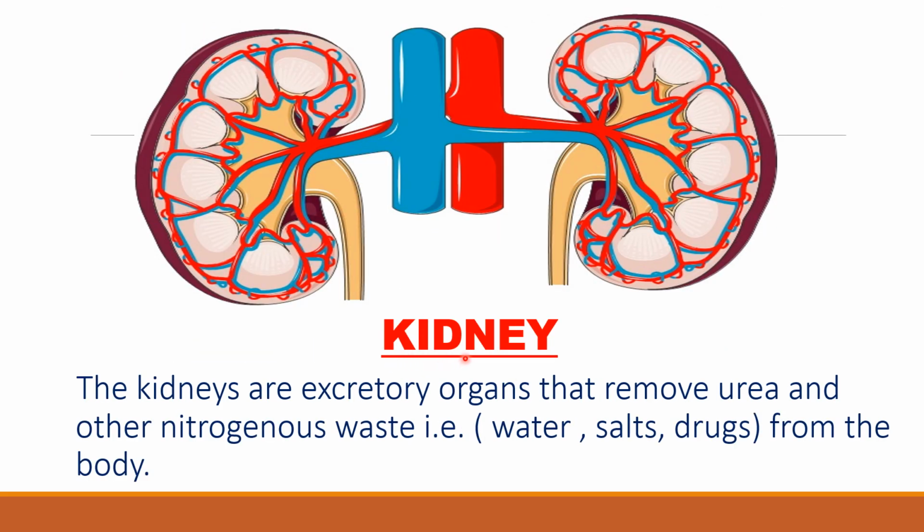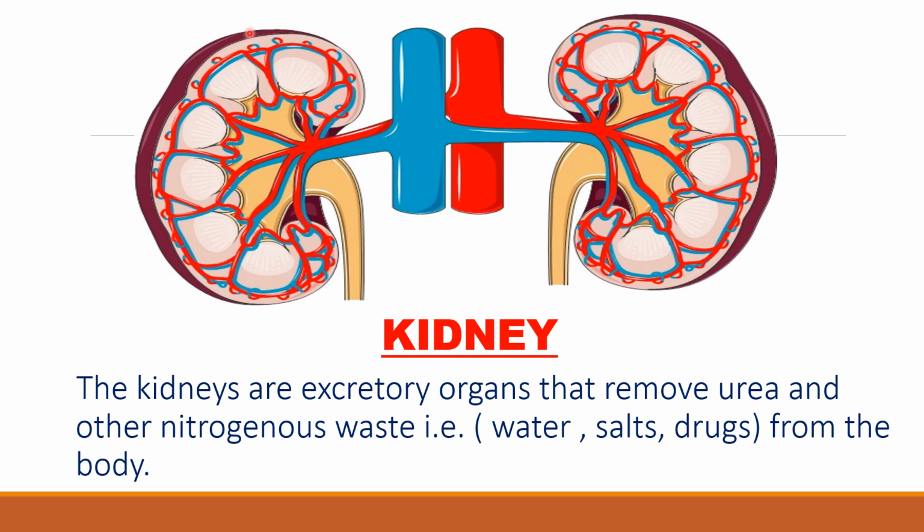Students, now we will discuss the kidney. The kidneys are bean-shaped excretory organs located on either side of the vertebral column. The kidney is about 4 to 5 inches long. We can say that our kidney is roughly the size of our fist.